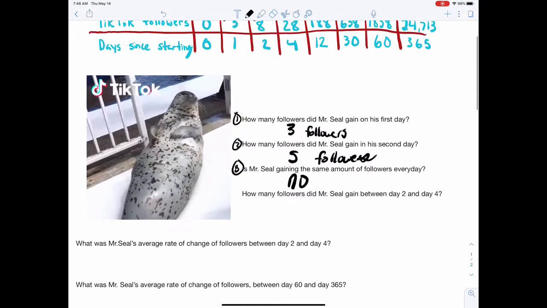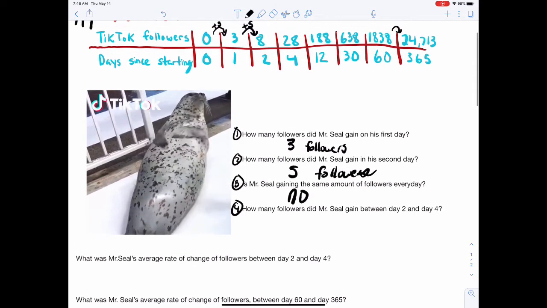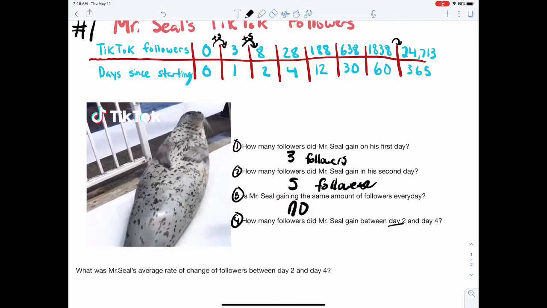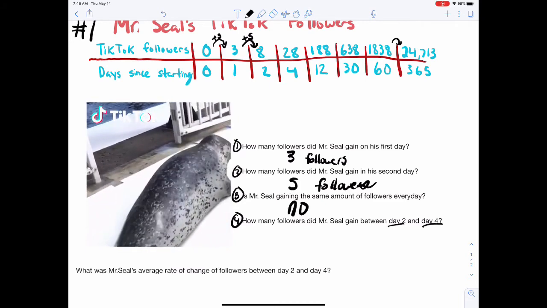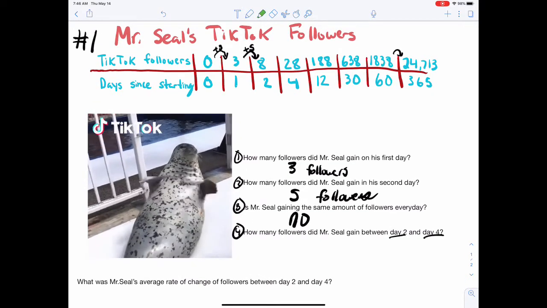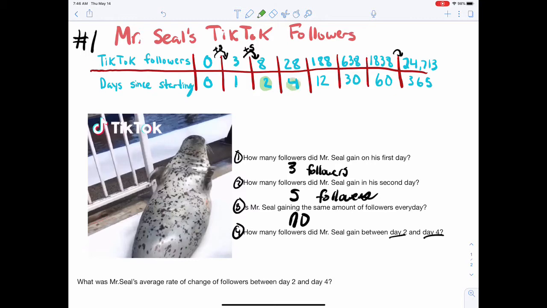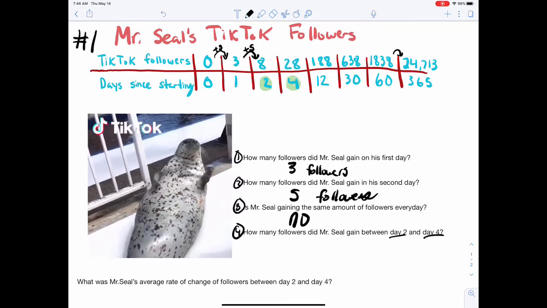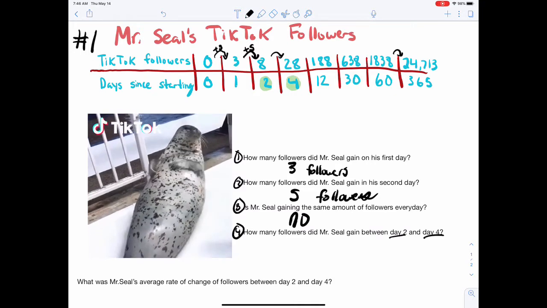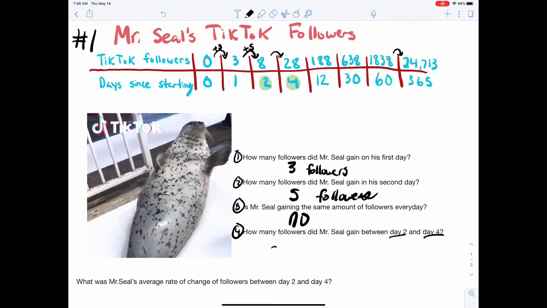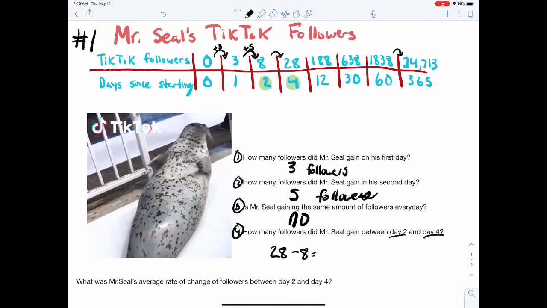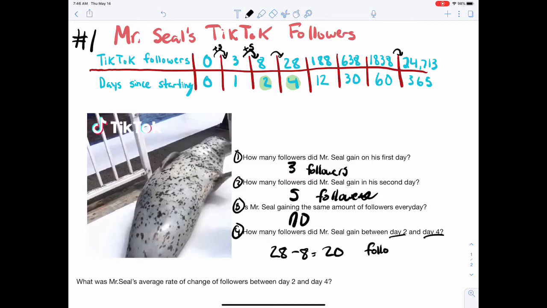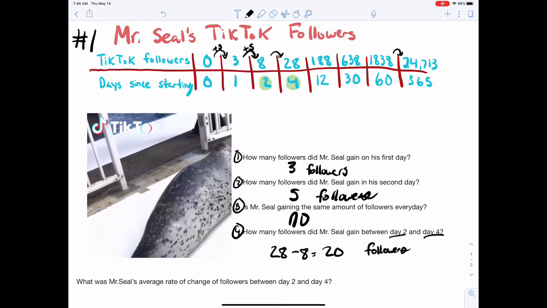Number 4, how many followers did Mr. Seal gain between day 2 and day 4? So between day 2 and day 4, that's right here, day 2 and day 4, and it looks like he bumped up 8 to 28. So 28 minus 8 equals 20 followers. He gained 20 followers.